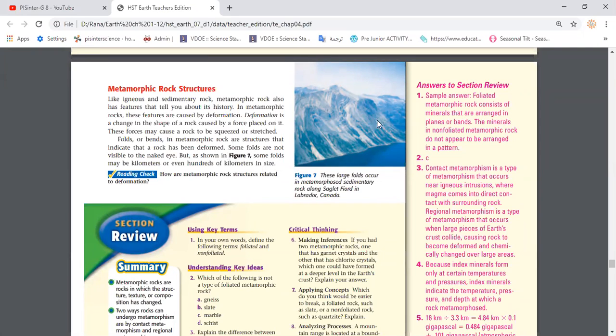Here, of course, guys, that's a very far image that represents how the rock looks. But if you imagine that you are standing on that mountain, you will not observe this bending because it's really too huge. It expands for many kilometers. And this huge deformation happened because of a huge force that caused these rocks to be bent like this. Okay, guys?